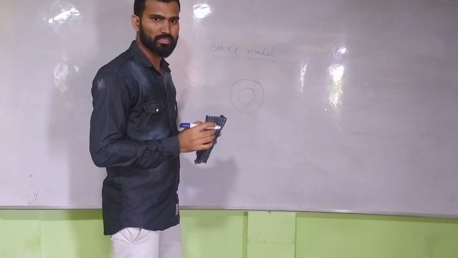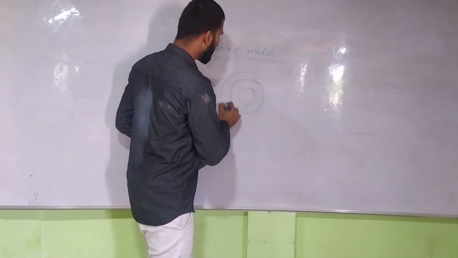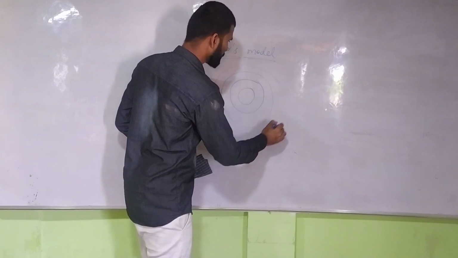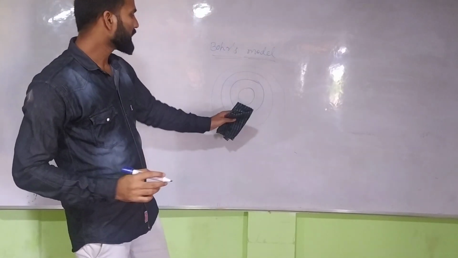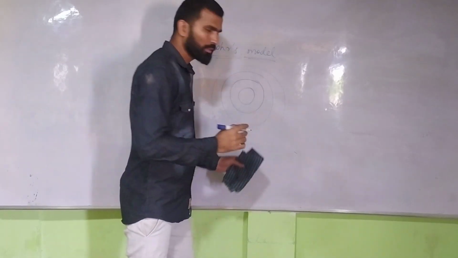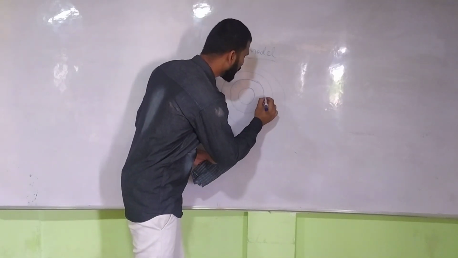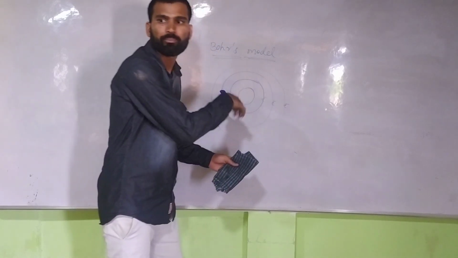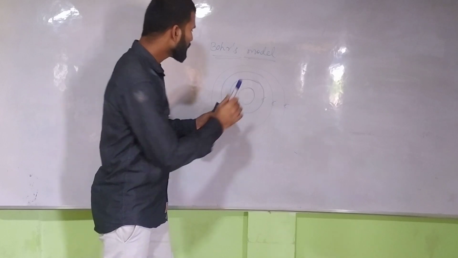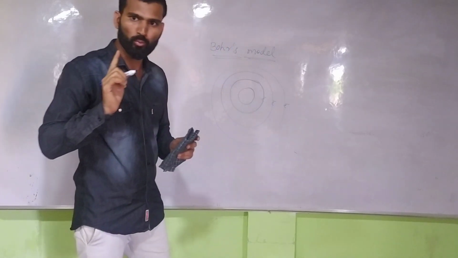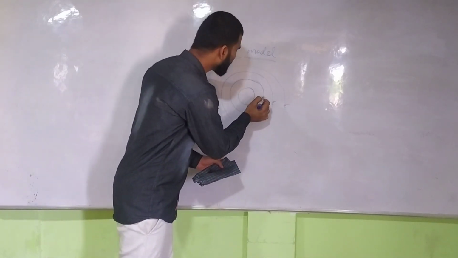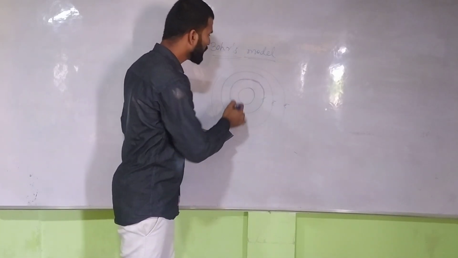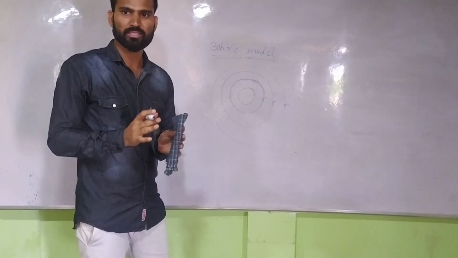Bohr discovered that the atom contains some orbits called subshells. Each subshell has one electron, and they are continuously rotating in their orbits. So each subshell has one electron, rotating in the subshell with the same energy.